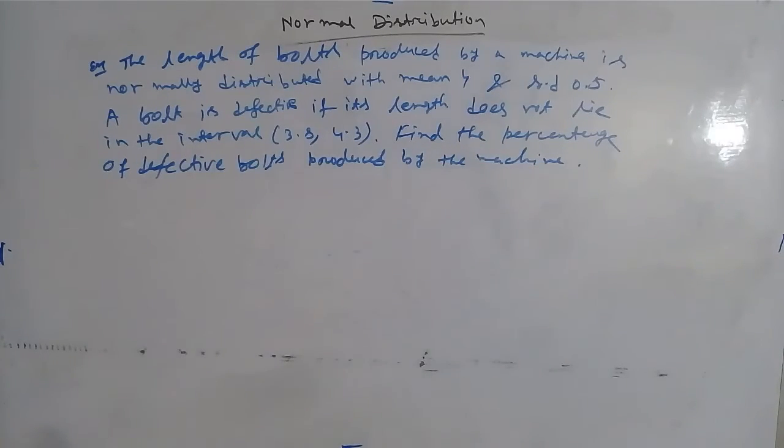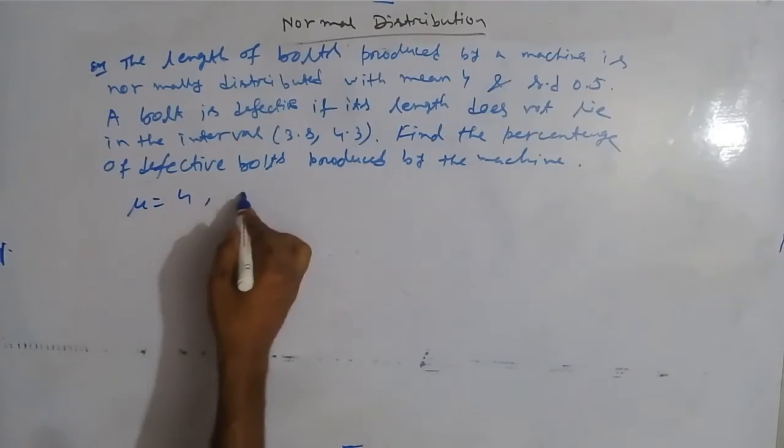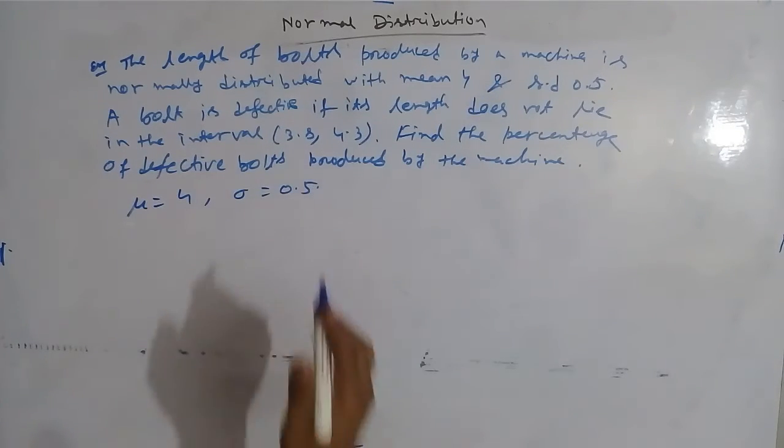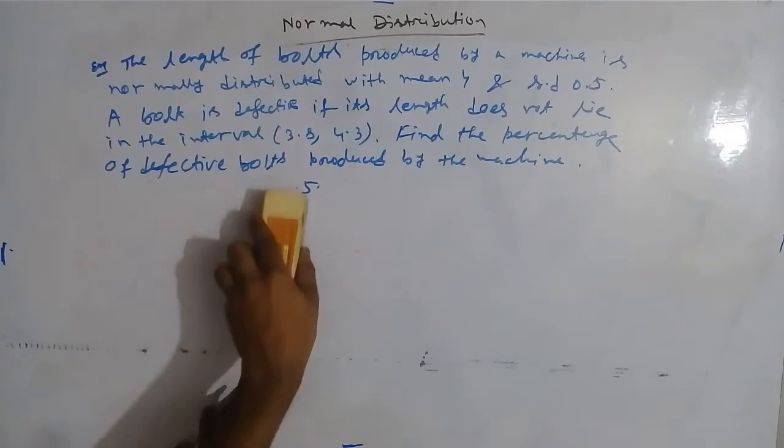Okay, so the length of bolts produced by a machine is normally distributed with mean 4 and standard deviation 0.5. So here mu equal to 4 and sigma equal to 0.5 is given. Okay, I have missed something in the question.